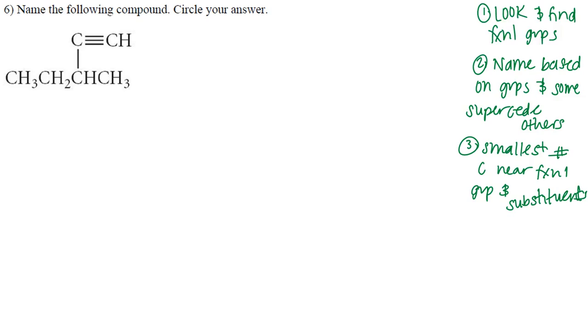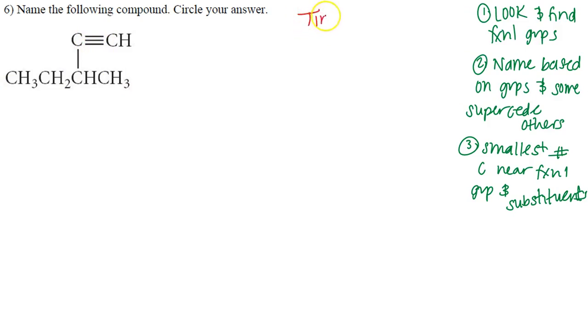All right, so for number 6, we're going back to naming the following compound, and circle your answer or box it. So first you want to look and find functional groups. You want to name based on those groups, and of course some are going to supersede others. And then of course you want to make sure the smallest number of carbon is near that functional group and the substituents all have the smallest numbers possible. So now looking at this, I see a triple bond, I see all these single bonds. Triple bond is the functional group. So here's our functional group.